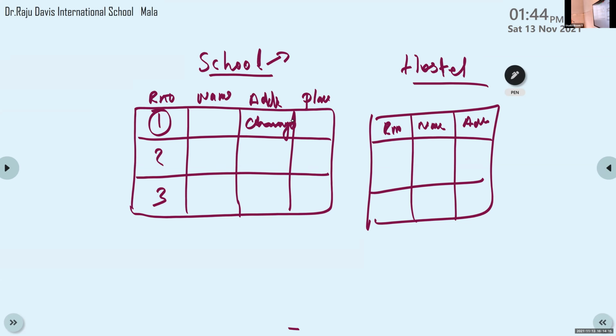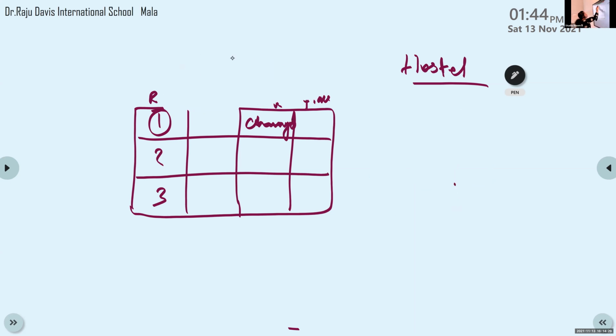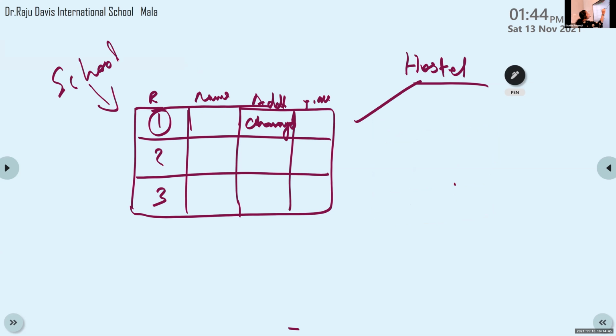But when we are using DBMS, we can avoid these two registers. We can use only one table for storing these student details, and this table is used by school staff, and the hostel warden also can use this same table.